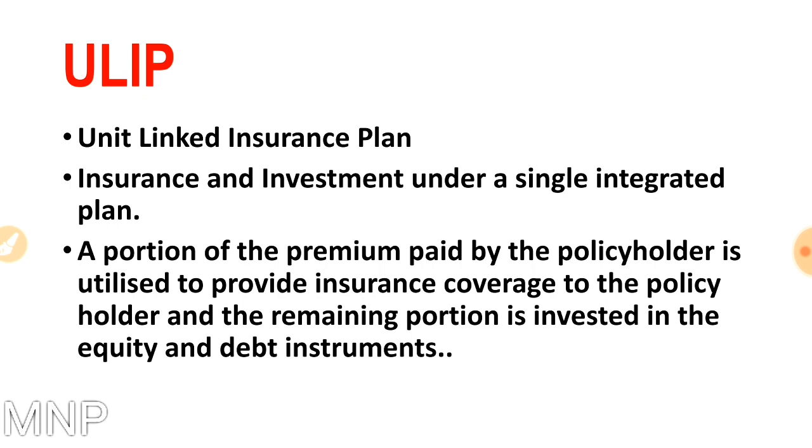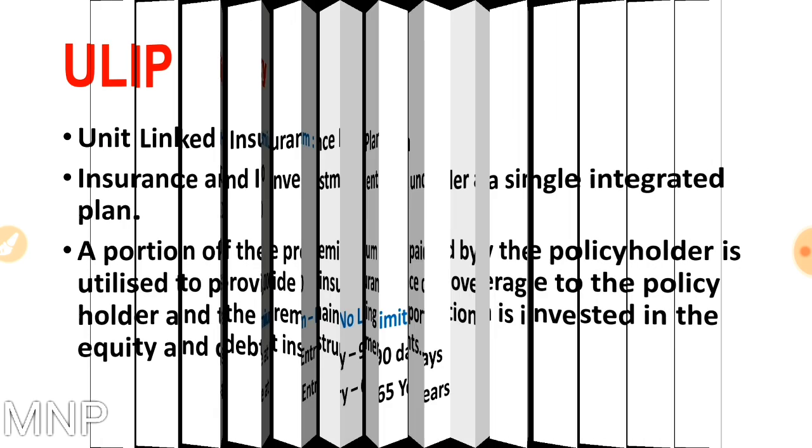You will get an option for insurance and investment in share market under a single policy. A portion of the premium paid by the policy holder is utilized to provide life insurance coverage and the remaining portion is invested in equity or debt instrument. So in ULIP, you will enjoy two benefits under a single policy.